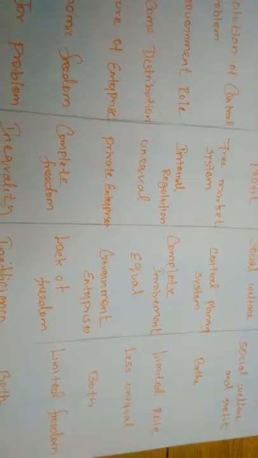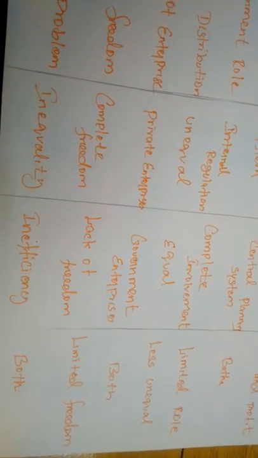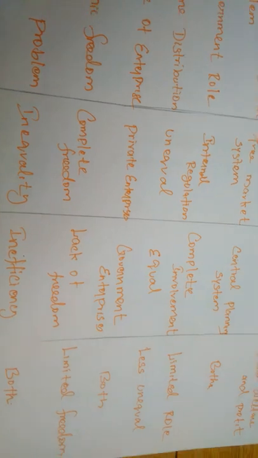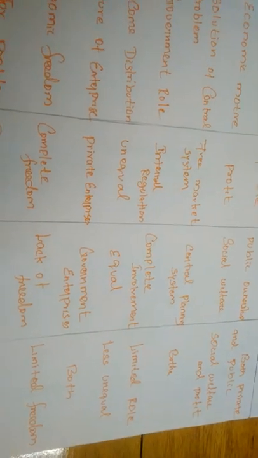But in the mixed system, there is limited freedom. The private sector will not have the power to produce in or intervene in the major industries, but at the same time it will have more freedom in determining market forces. So under the mixed system, the private people and the government both have some limited freedom, and the government also has some limited freedom to intervene in the administration of private enterprise.